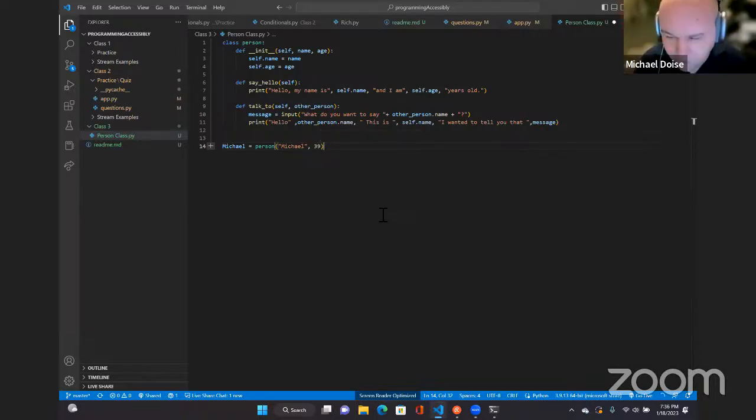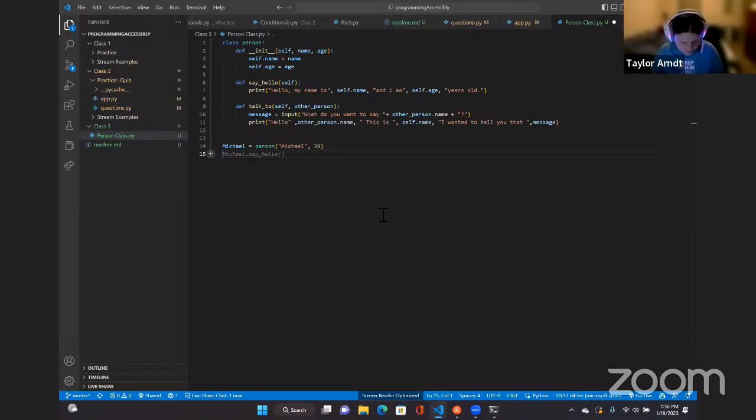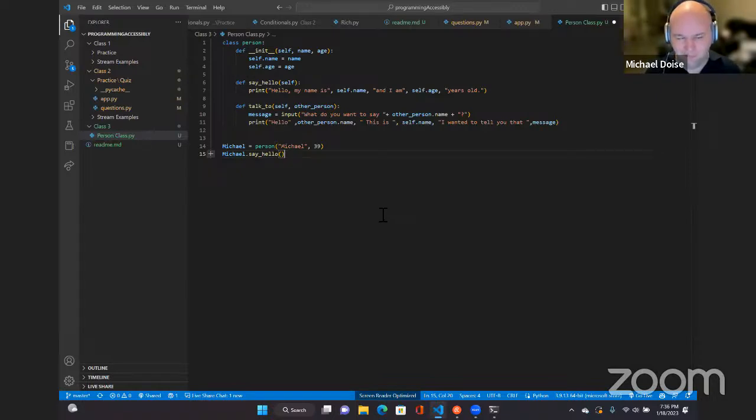And new line. And we're going to say, actually just press tab. Wait, tab one more time. No, just press tab. Now read the line that Copilot just put in. Michael dot say line hello, left parenthesis, right parenthesis. Michael. Oh, did I say hello? So why don't we go ahead and save and run, and you can see what's going to happen.